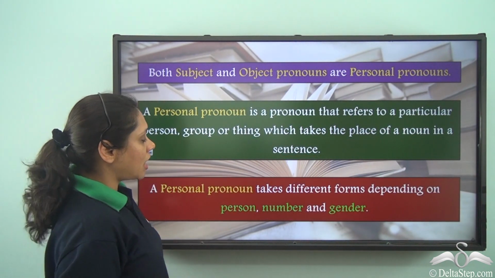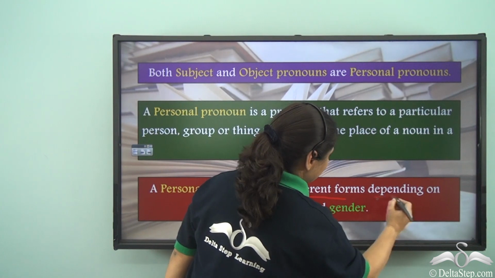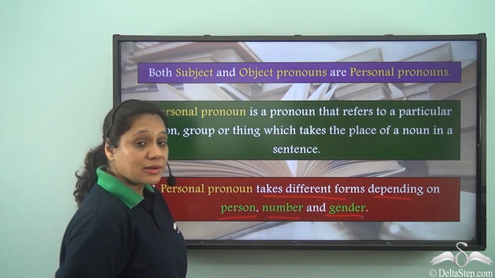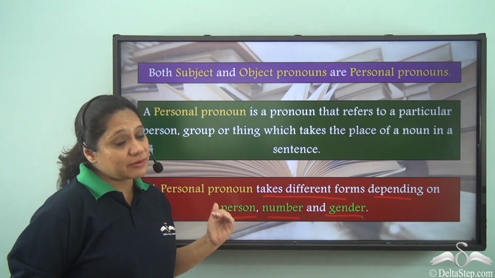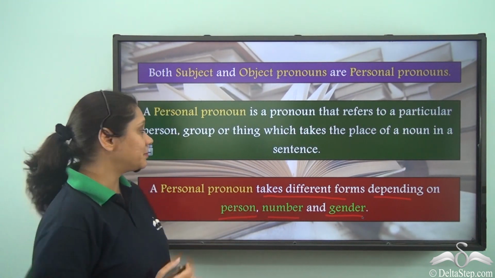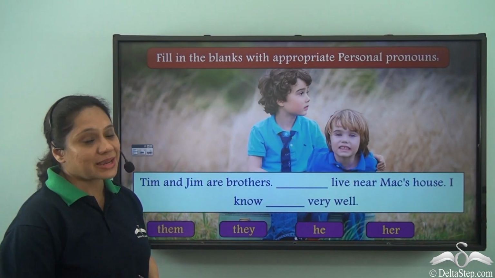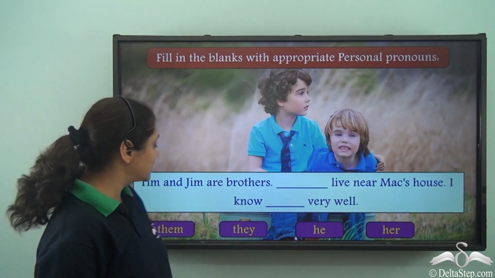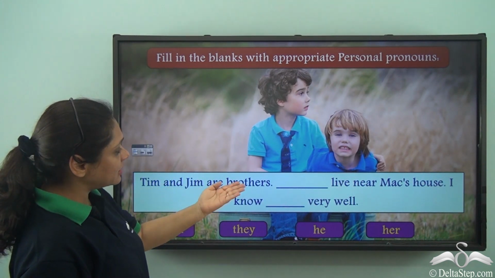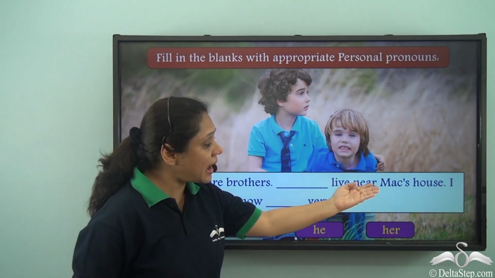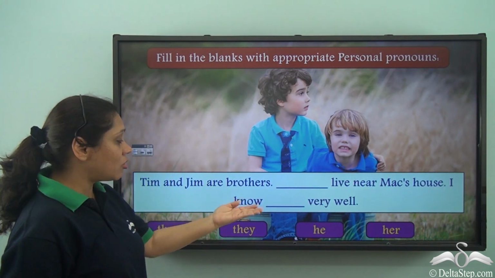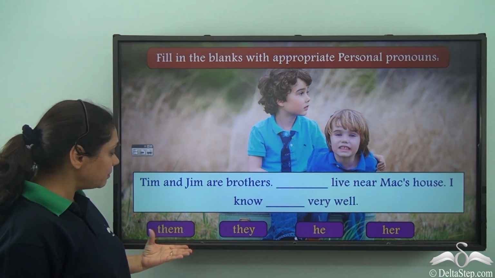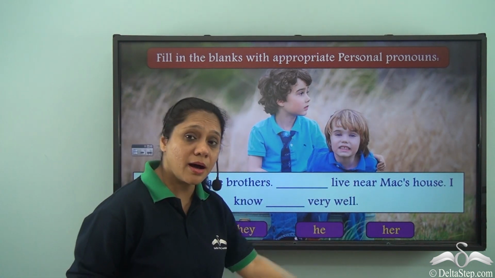A personal pronoun takes different forms depending on the person, number and gender. We have already seen previously how this takes place. Now let us do this exercise. Fill in the blanks with appropriate personal pronouns. Tim and Jim are brothers. Dash live near Mac's house. I know Dash very well. The options given to us are them, they, he, her.